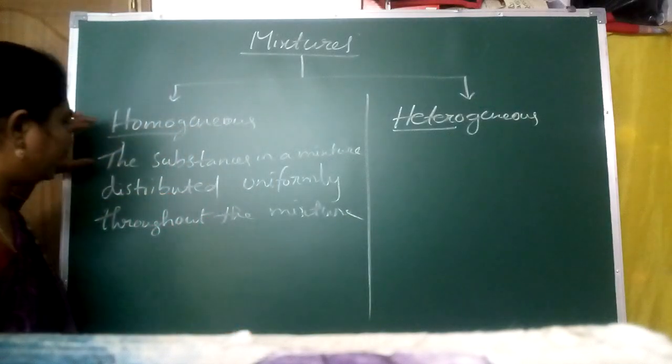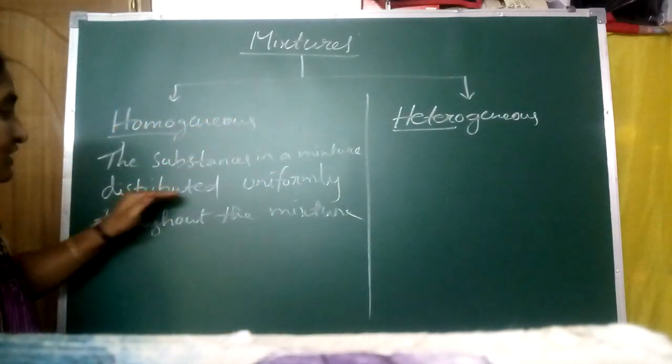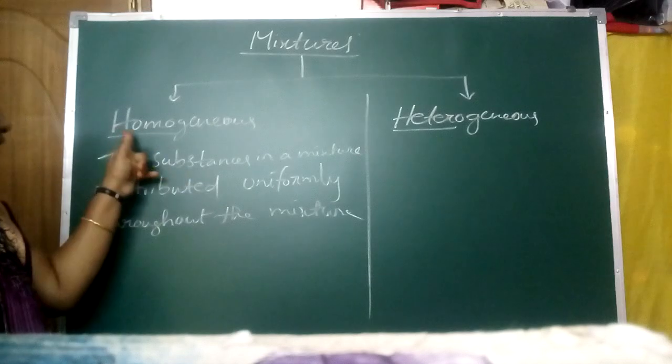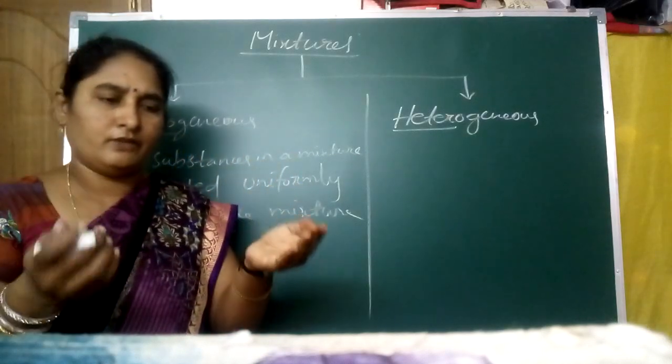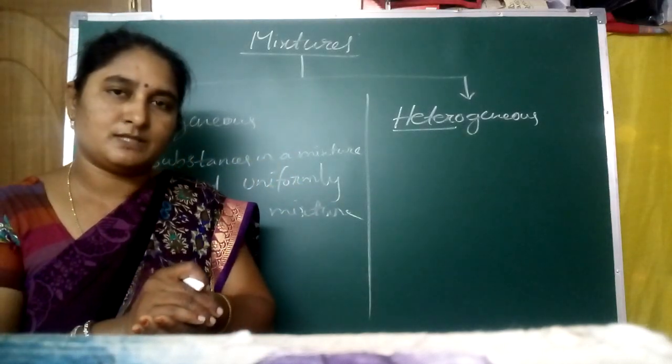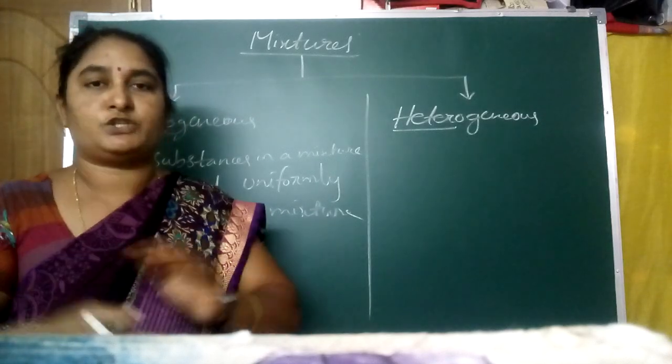You see, the substances in a mixture are distributed uniformly throughout the mixture. Homo, I already told, means if you are mixing two or more substances, then they are uniformly distributed.